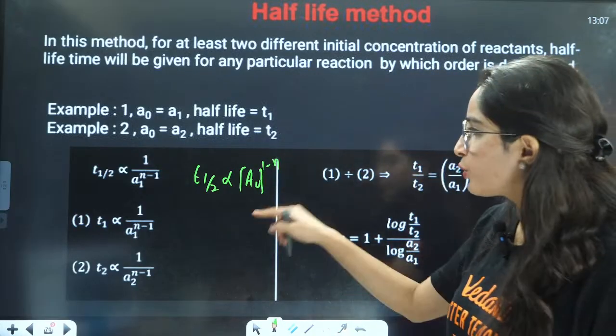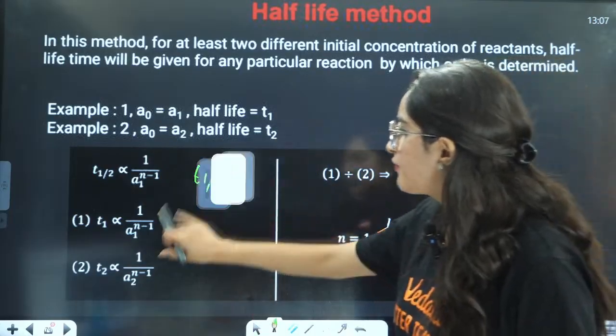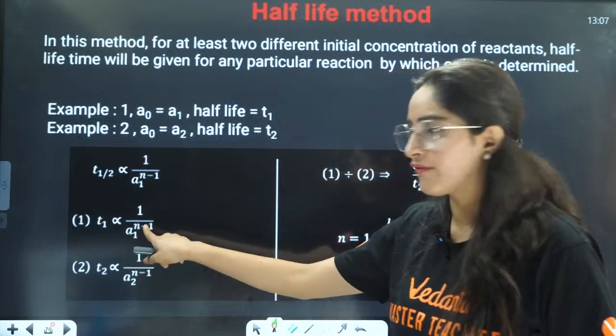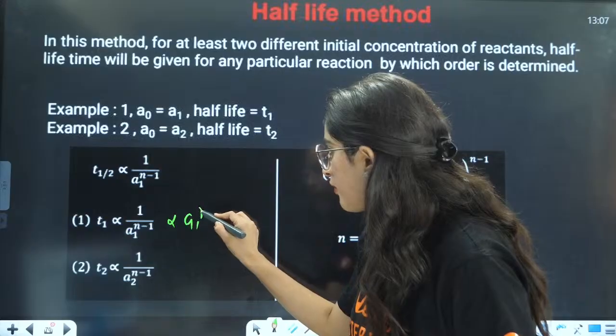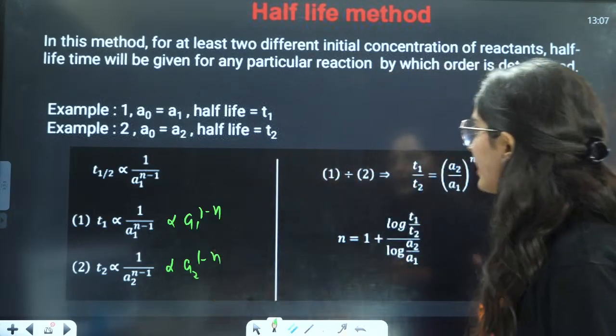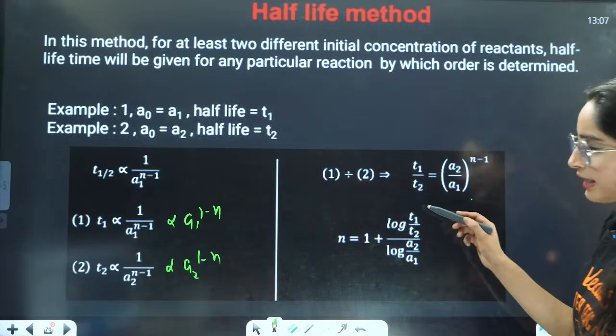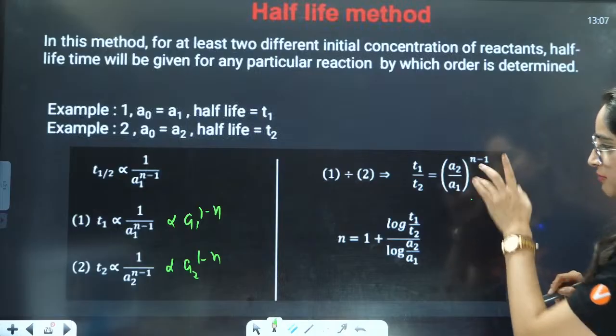Right? So you take two half-lives, T1 and T2. T1 is directly proportional to A1 raised to 1 minus n, and T2 is directly proportional to A2 raised to 1 minus n. You divide these two, you will get T1 by T2, both are half-lives. T1 by T2 is equal to A2 by A1 raised to n minus 1.